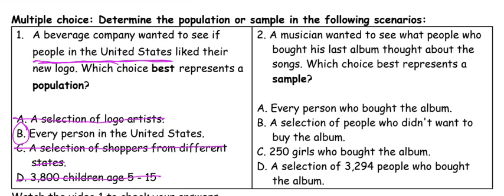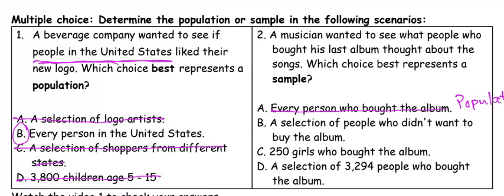There are a lot of people who bought his album, and he would like to ask these people specifically if they liked his songs or not. And because we're looking for a sample, we know that every person who bought the album is going to be the population. It's not going to be a sample.